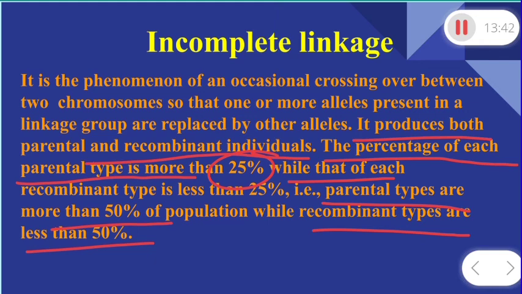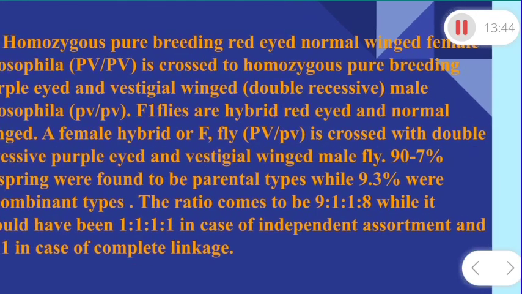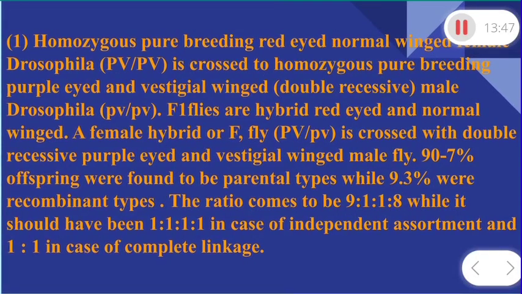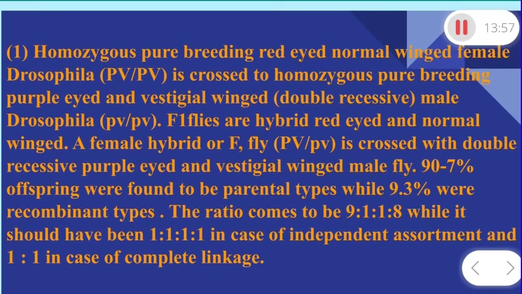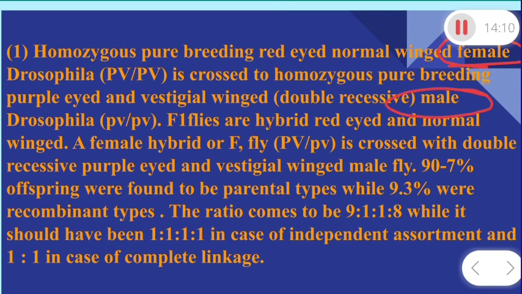Now let's discuss with an example. So here you are looking, this is the example I have taken. This is stating that homozygous pure breeding red-eyed normal-winged female, you are looking here, this is female, is crossed with homozygous breeding male. Just like the earlier one. So here the parents are the same, but the test cross is a little bit different. Let's discuss.